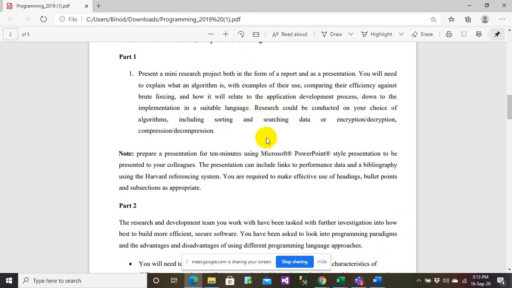For example, searching will have its types, and let's say encryption will have its types, and decompression will have various types of algorithm. So you can just take one particular example and you can compare the types of the algorithm for performing that work. So let me just summarize all this stuff again.